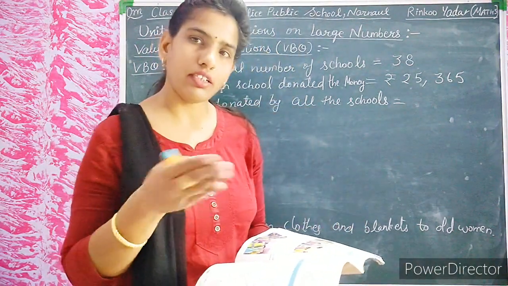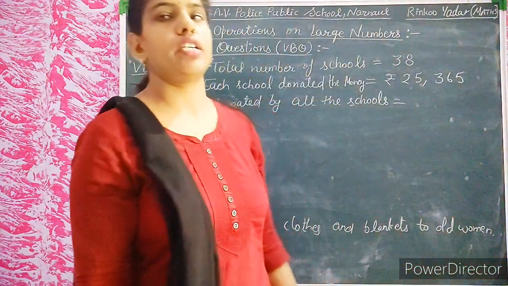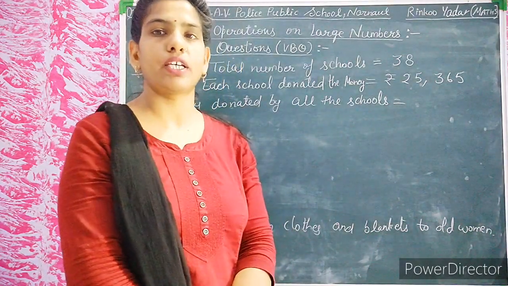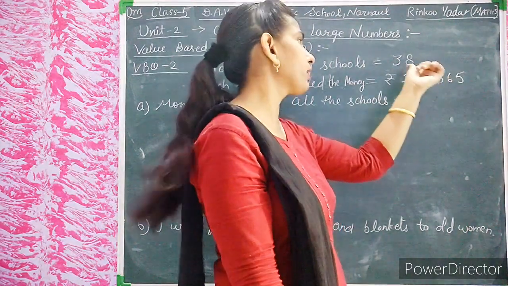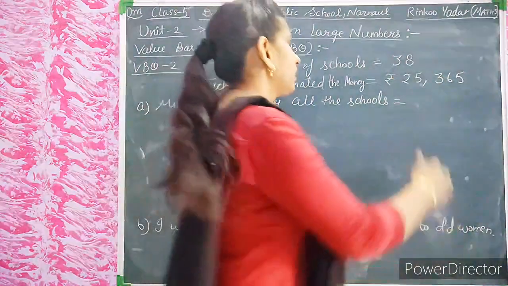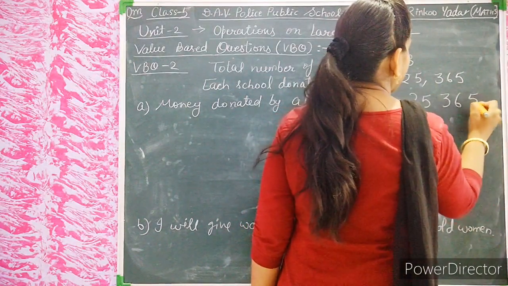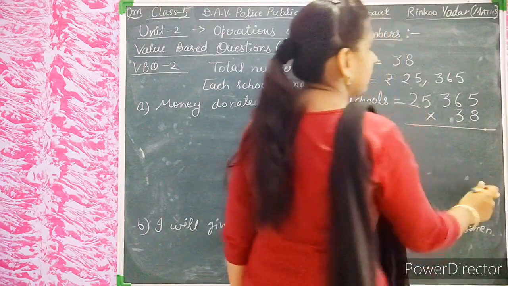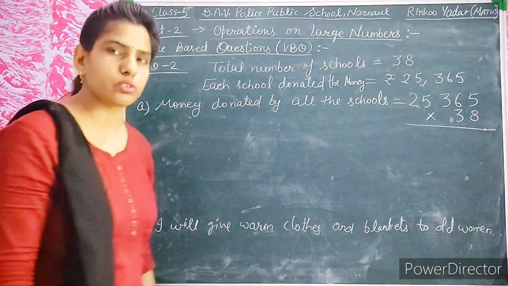Yes, I have told you that for the total money donated by all schools we will do multiplication. We multiply 25,365 by 38. We will get the total money collected by all the schools.